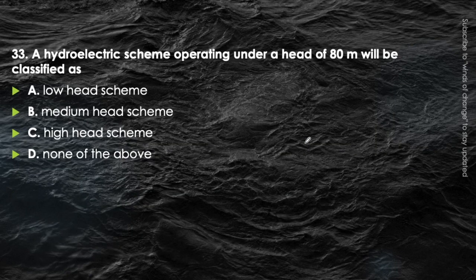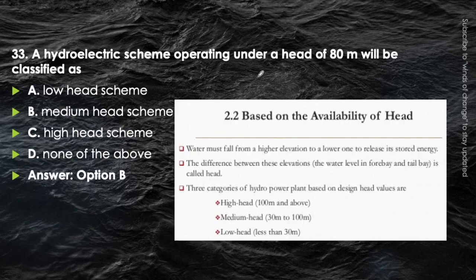A hydroelectric scheme operating under a head of 80 meter will be classified as low head scheme, medium head scheme, high head scheme or none of the above. So you should also know the range of it. The range is, for high head this would be 100 meter and above. Okay, if the head is 100 meter and above, then it will be high head scheme.